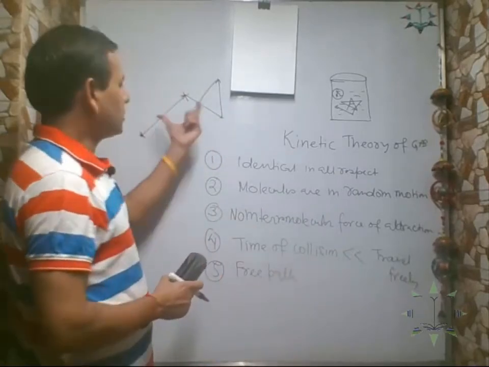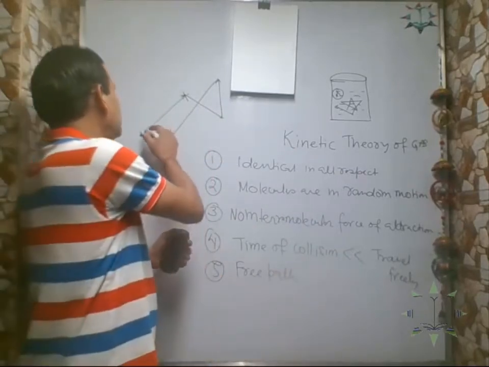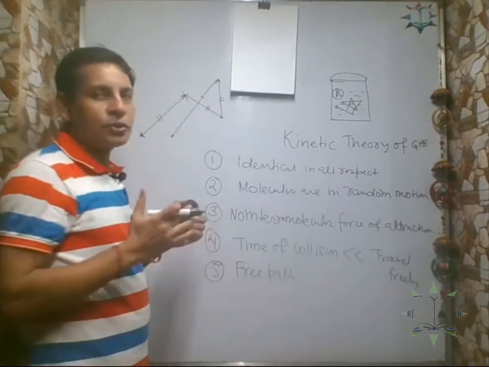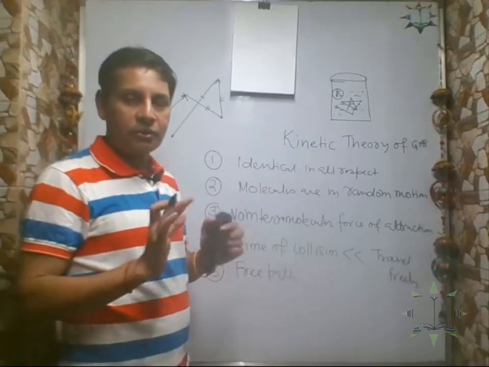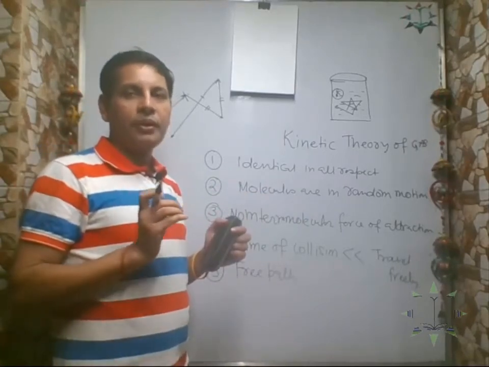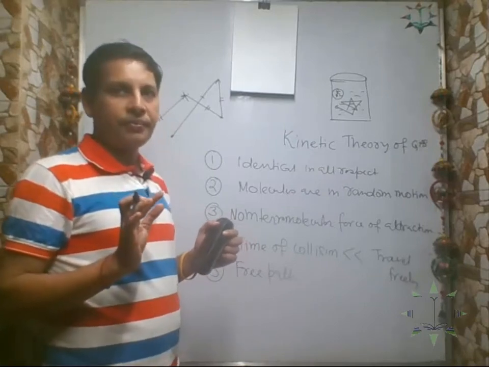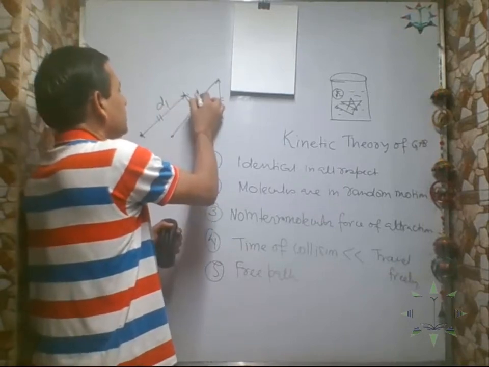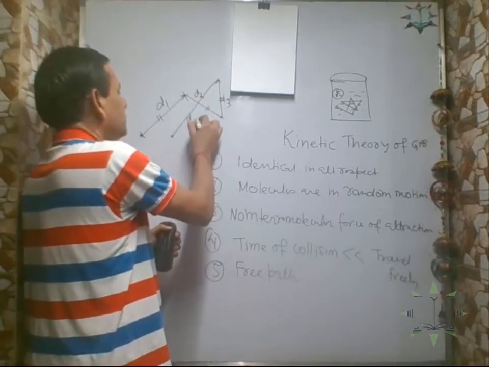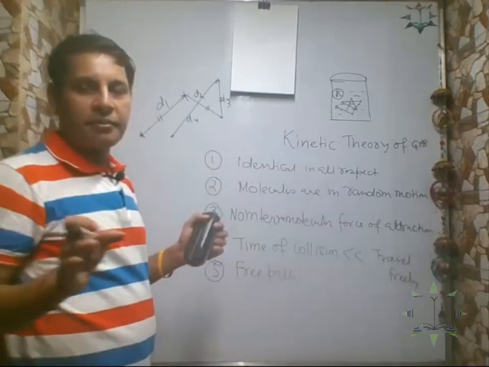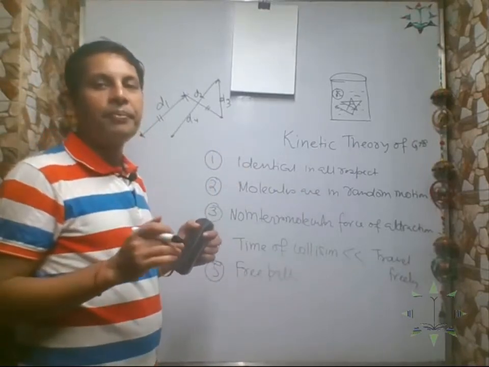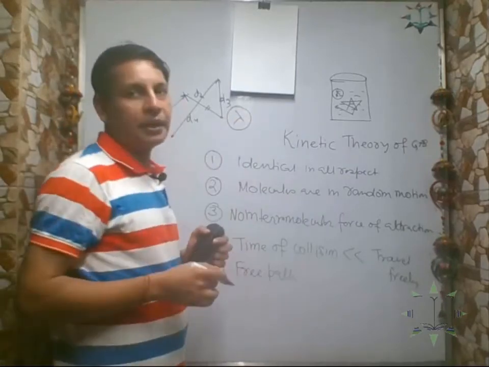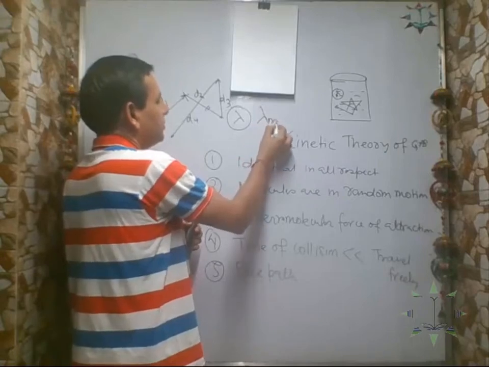Now, free paths are not same for a particular molecule. See, if you see this distance, some are short, some are long. All the free paths are not same. For a particular molecule, the free paths are different. But if we take the average of the free paths, suppose this is D1, D2, D3, D4, if you take all the distances and divide it by the number of paths, then you will get mean free path, correct? So free path can be represented by lambda, then mean free path can be represented by lambda m.